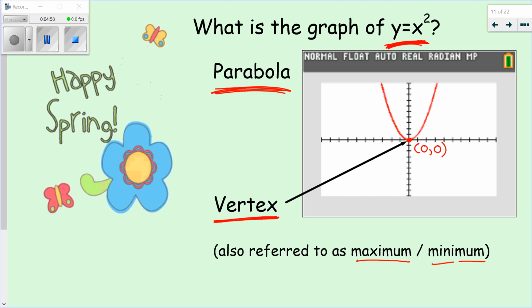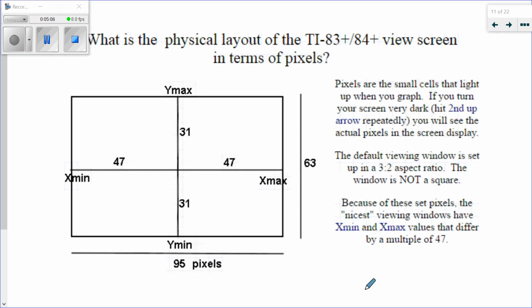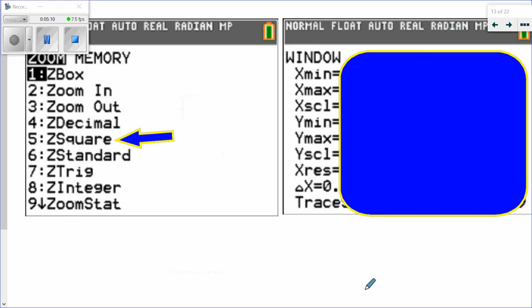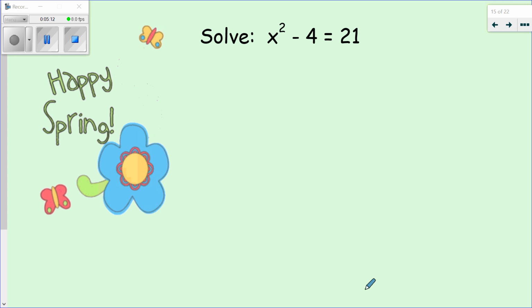In this function, y equals x squared. When I start adding other numbers to that, your vertex is going to change. But in your parent function, your vertex is at (0, 0), or the origin of the graph. I think we're going to cover this in class. So let's look at some examples of solving equations when I have squares and square roots.